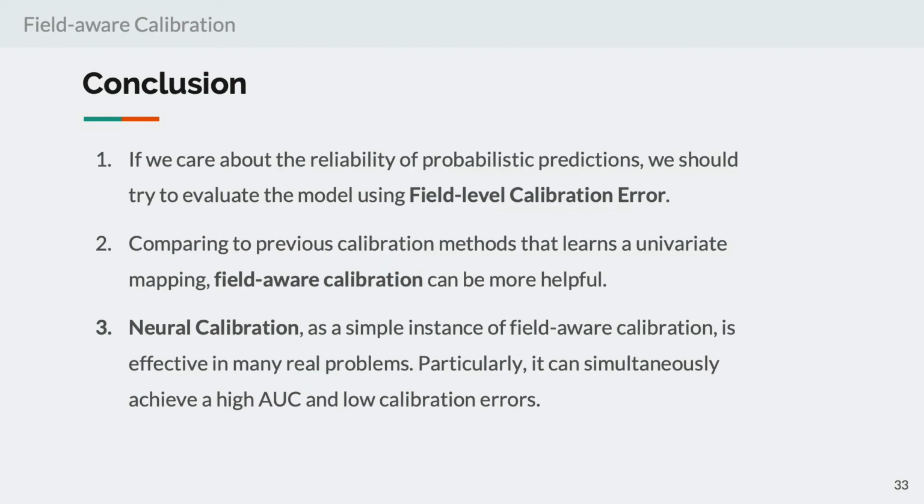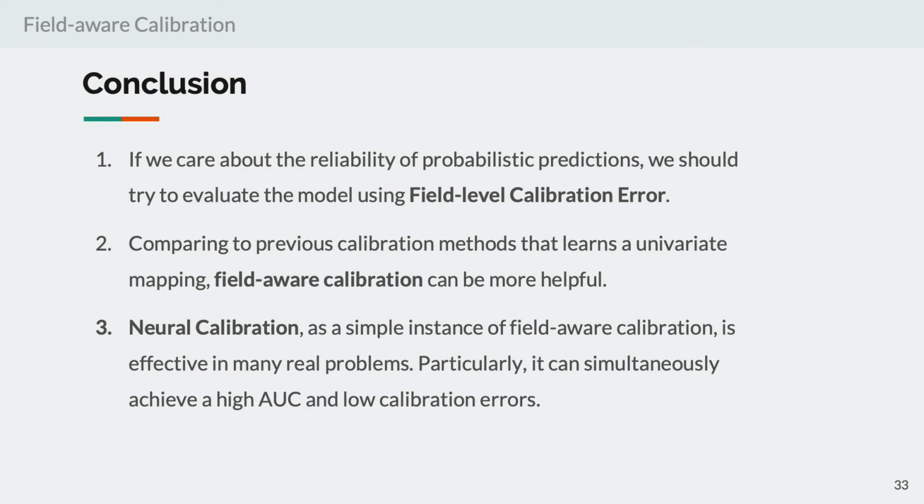Finally, to conclude, we have these 3 take-home messages. First, if we care about the reliability of probabilistic predictions, we should evaluate the model using field-level calibration errors like field RCE and field ECE. This is because even when the model gets a nice AUC score or log loss, it can still suffer from large field-level calibration error. When the error is large, it means that the model is unfair to different groups of the data. Second, compared to previous calibration methods that learn a univariate mapping, field-aware calibration that takes all features into account can be more helpful.